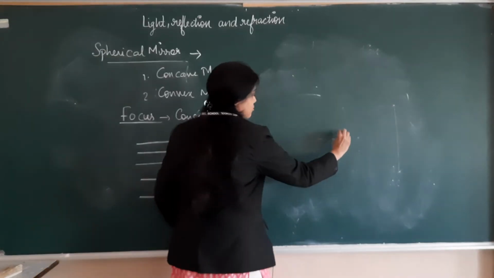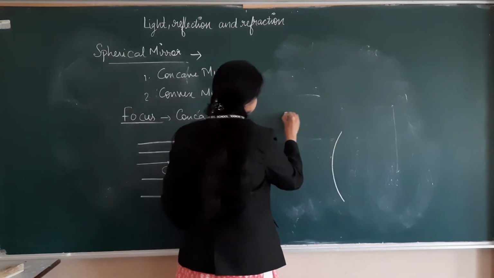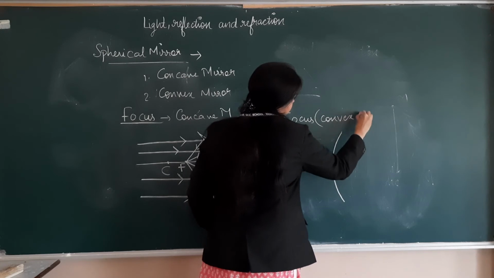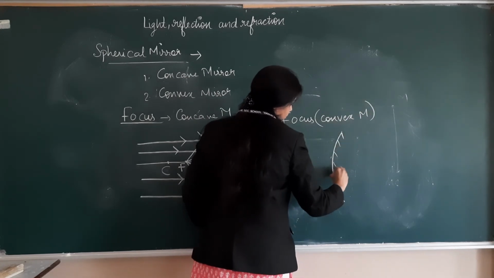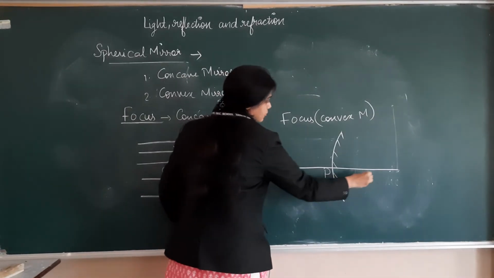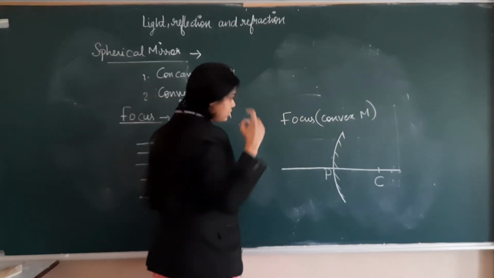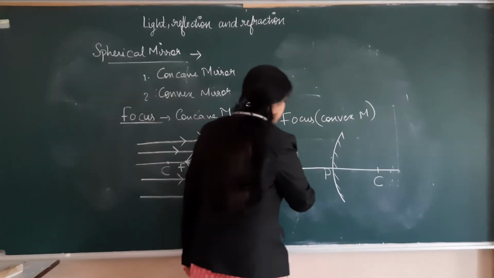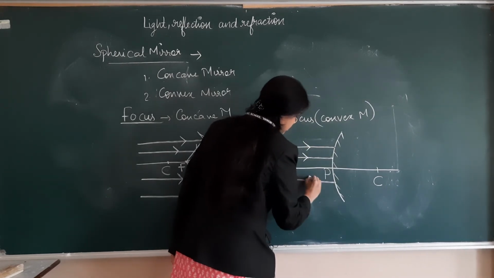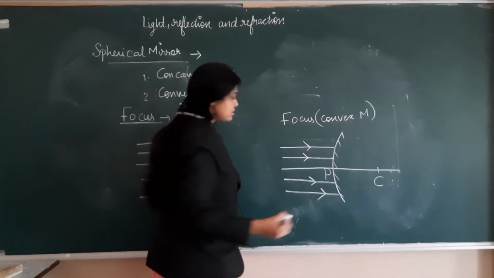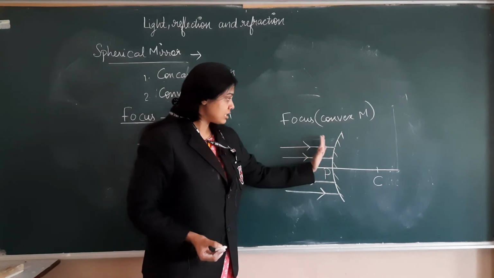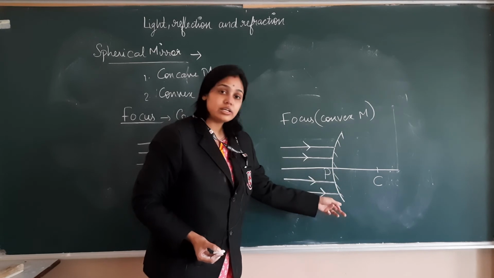We have to see the focus of a convex mirror now. So this is our convex mirror. This point is pole, suppose this is center of curvature. Now in this, light rays which are incident parallel to the principal axis, again light rays are incident parallel, but this mirror will do reflection from this portion. The rays cannot enter because the inner side is polished.